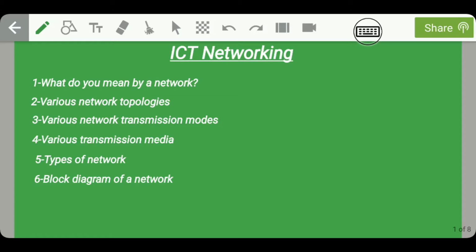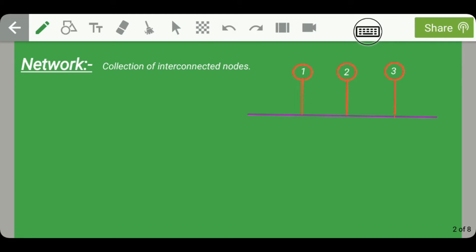The first point is what do you mean by network? Second point is various network topologies. Third point is various network transmission modes. Fourth point is various transmission media. Fifth point is types of network. And sixth point is block diagram of a network. Guys, let's start our discussion with the definition of networks.